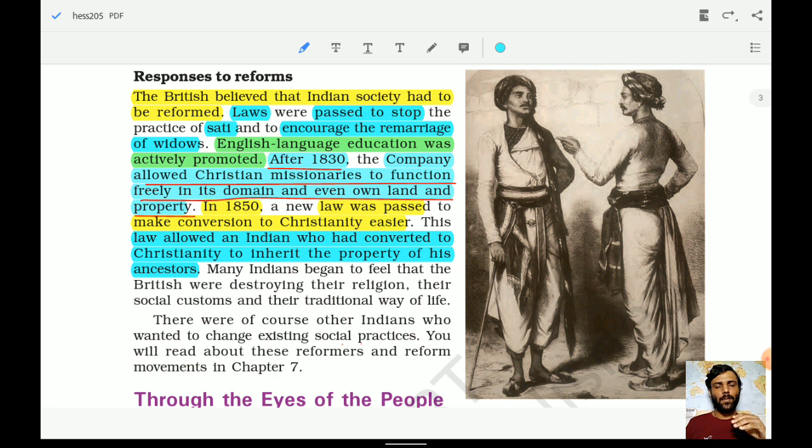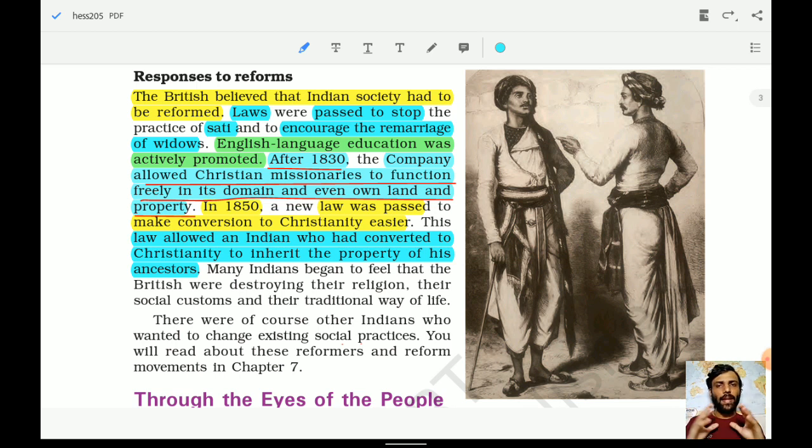So understand that this is after 1830. Remember this particular timeline, because sometimes straightforward questions can be framed: after which year did the company allow Christian missionaries to function freely in the domain of India and to own land and property?